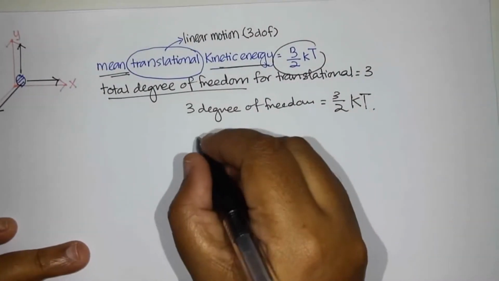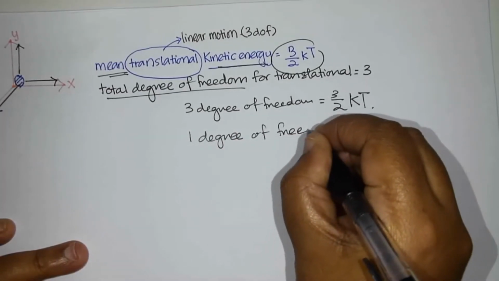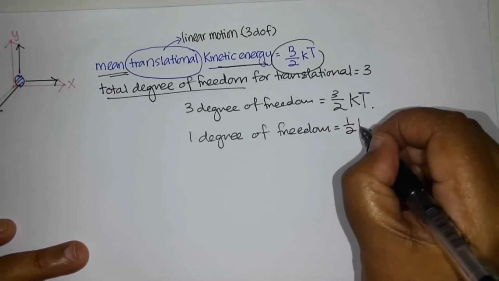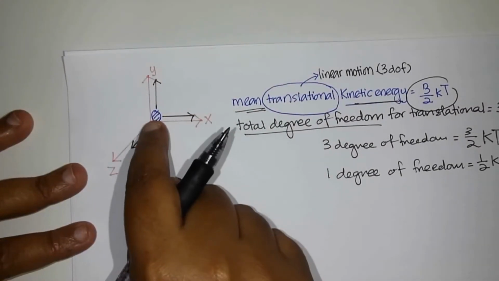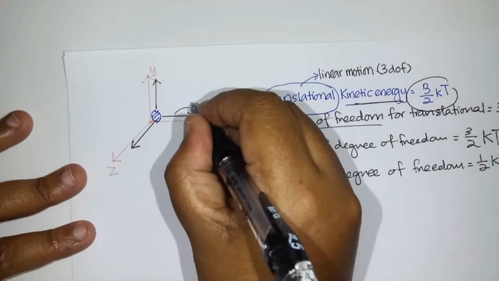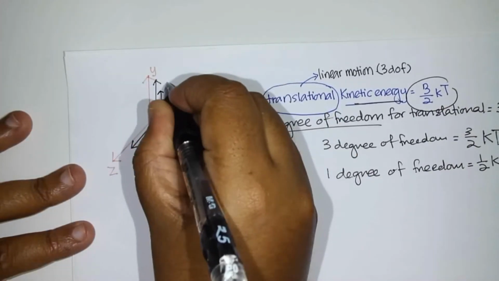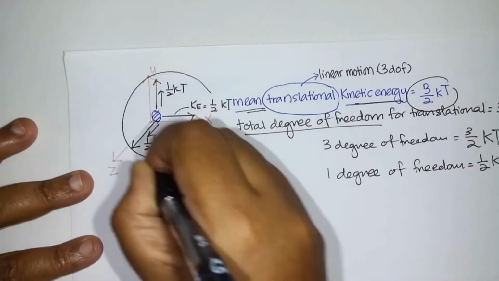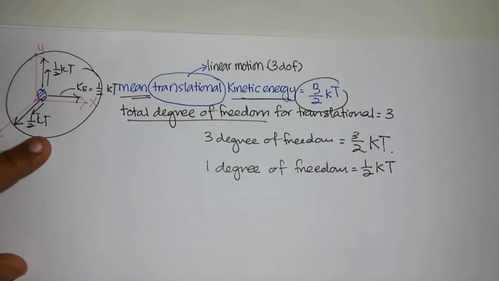That means 1 degree of freedom is equal to 1/2 kT. Each degree of freedom, that means each independent way of linear motion, has kinetic energy 1/2 kT. Here is 1/2 kT and here is 1/2 kT. So the entire mean translation kinetic energy will be 3/2 kT.